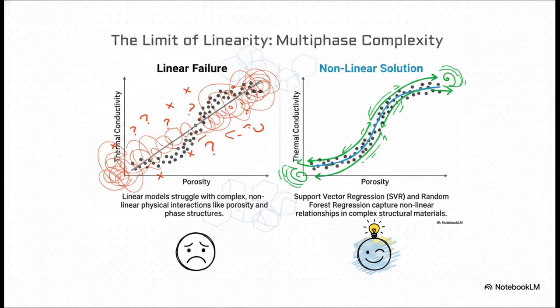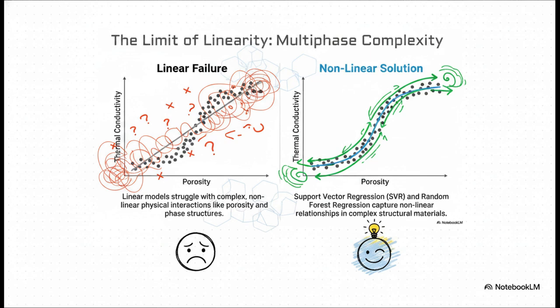Well, this is exactly where those simple, linear models just fall apart. Take a look. On the left, a straight line is trying its best to connect a material's porosity to its thermal conductivity. And it's a total miss, right? It just can't see that complex S-curve hiding in the data. But look at the right. A more flexible, non-linear model can actually bend and adapt, and it captures that relationship perfectly.